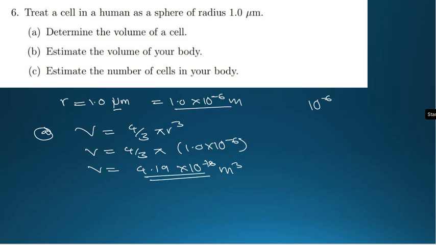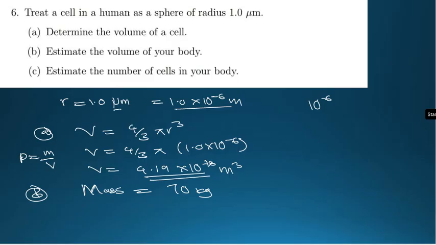Now let's go ahead and estimate the volume of your body. How can you estimate the volume of your body? This is actually what I was talking about here. You're going to make an assumption. I don't know your body, so what we do here, we answer in general. The mass of the body of an adult is typically 70 kg. To find the volume of your body, you are going to use the formula for density, which is mass over volume.